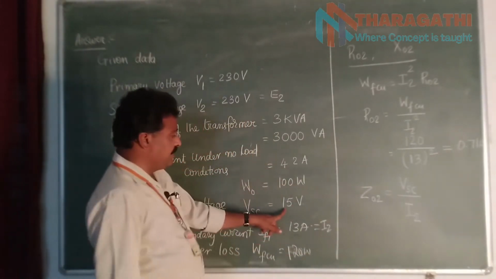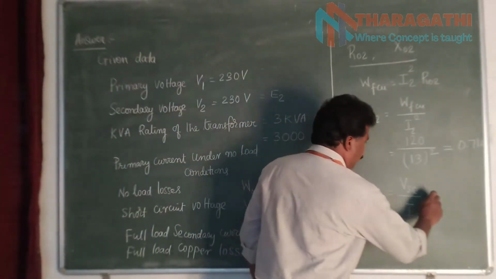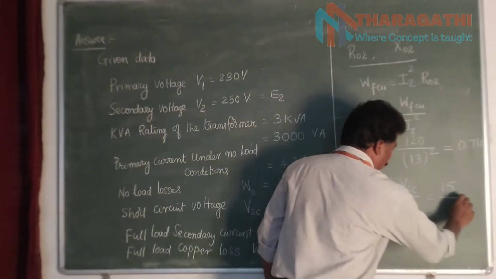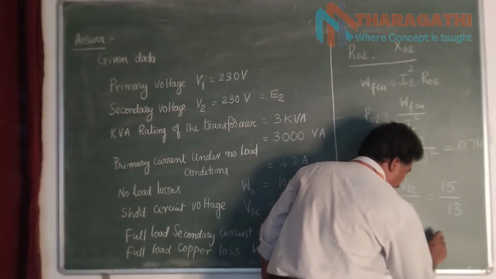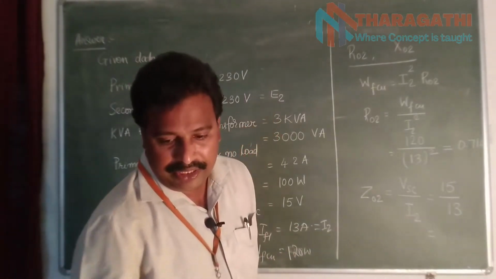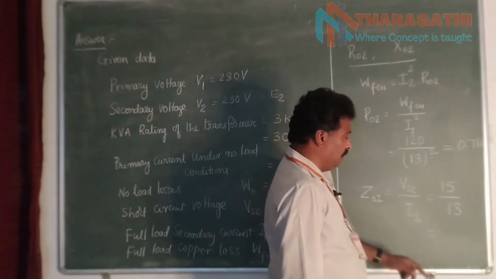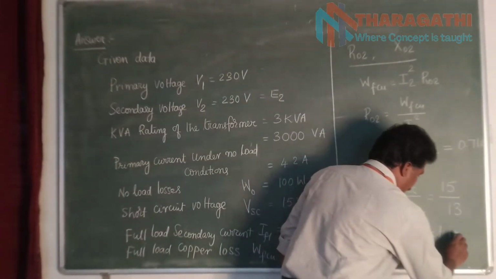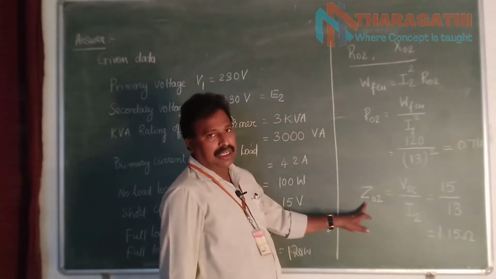So the VSC value was given as 15 volts. We substitute 15 here, and we know that I2 is equal to 13. If you simplify this expression you will get this value as 1.15. So we found the value of Z02 also.